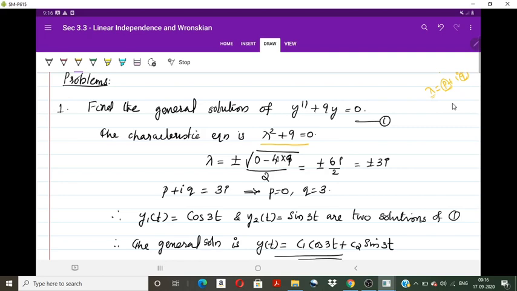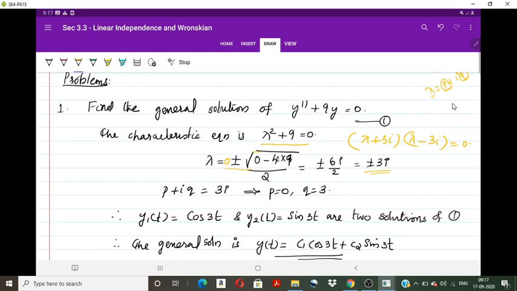Now in one way we can factorize lambda square plus 9 as (lambda plus 3i) into (lambda minus 3i) equal to 0. From this it is clear that lambda equal to plus or minus 3i. Or by the direct method using the formula, we have lambda is equal to minus b, which is 0, plus or minus root of b square, which is 0, minus 4ac, that is 4 into 9, by 2, which is equal to plus or minus 6i by 2, that is plus or minus 3i.